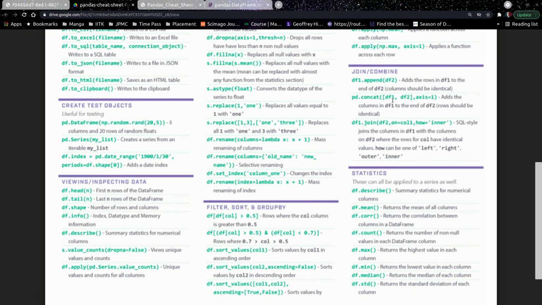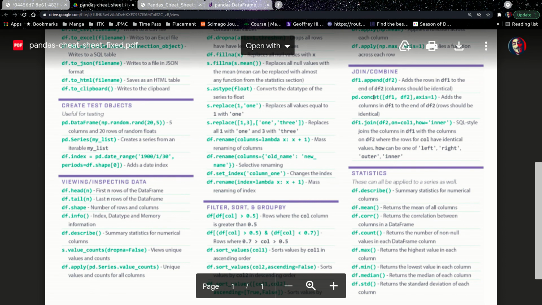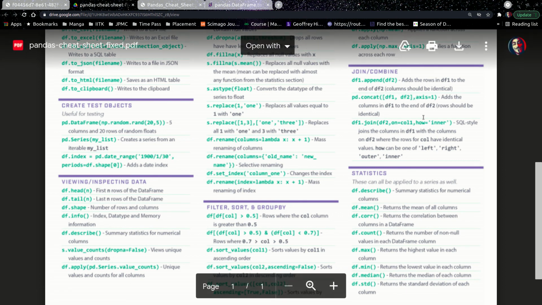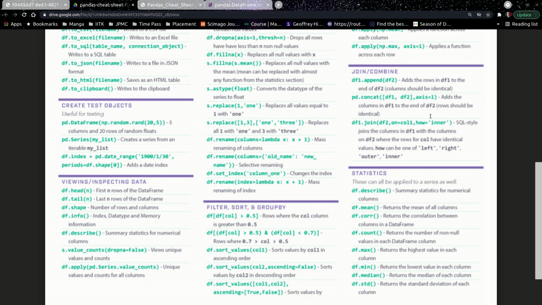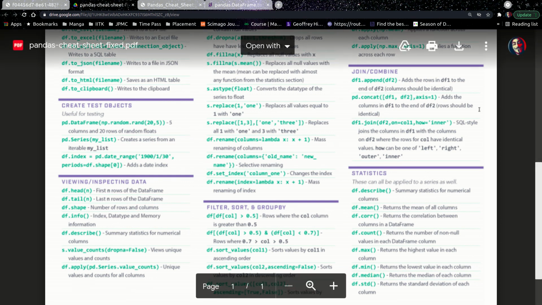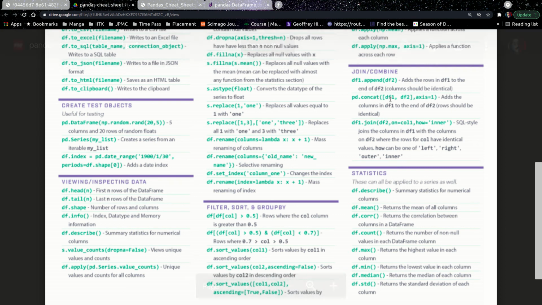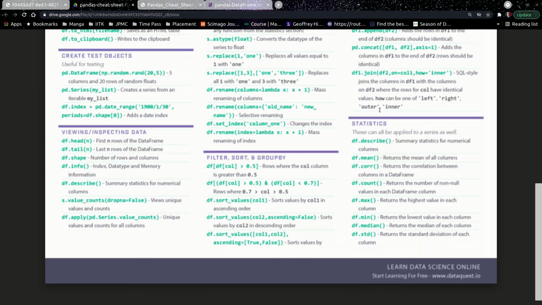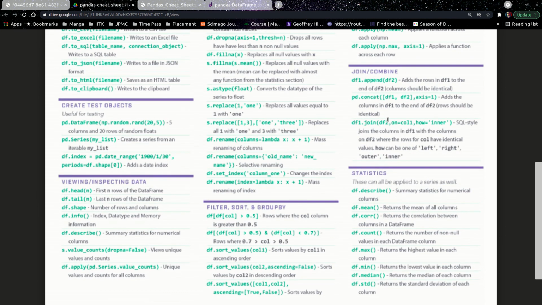Join is a very basic kind of command. Join or combine, we use concat majorly, where we have two different data frames and we combine them by axis equal to 1 or axis equal to 0. Axis equal to 1 means we are combining, adding the columns side by side, columns in df1 to the end of df2, and rows should be identical. So that differs by axis equal to 1 or axis equal to 0. You just need to take care that when you're trying to join, you will use concat. This is used in a fairly large problem set having a large amount of data, but not in our case.